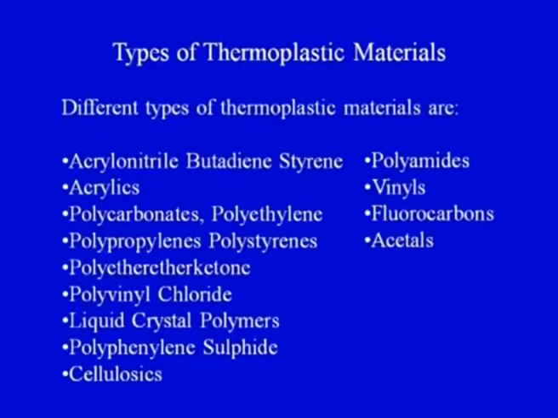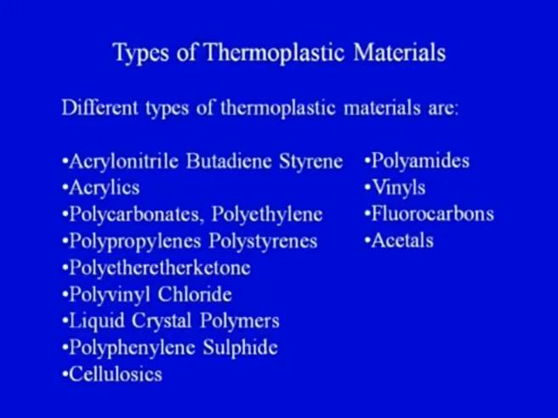Now we will see the types of thermoplastic materials, because it is a very big family. When we see the various processing techniques used to process these thermoplastics into the final products, these would be the raw materials that we would be using to convert them into the final product. So what are the various types of thermoplastic materials? On your screen you can see the types of thermoplastic materials.